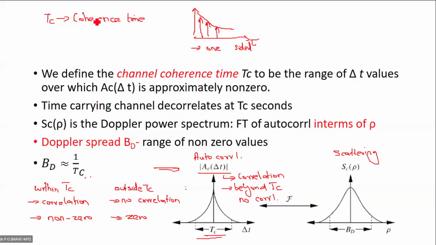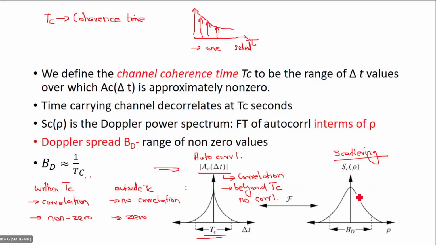Okay, now we'll consider the Fourier transform pair, that is the scattering function. So scattering function is represented by SC of rho.